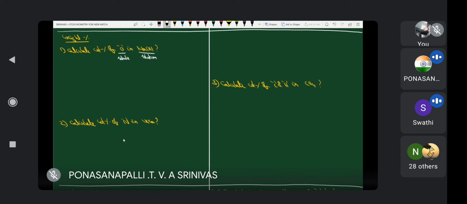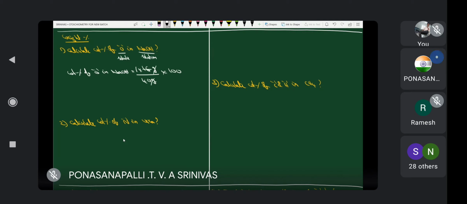Weight of solute by weight of solution into 100. Therefore, the weight percentage of oxygen in sodium hydroxide is, because the solutions part is completed, that's why I am doing it like this. What about the weight of solute? One oxygen atom is there. Therefore, 16 grams, one oxygen, by sodium hydroxide, 40 grams, into 100. Yes or no? Weight of solute by weight of solution into 100.